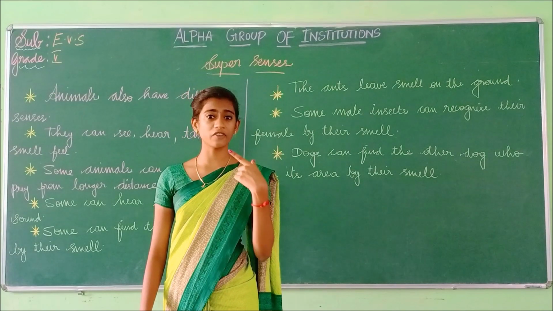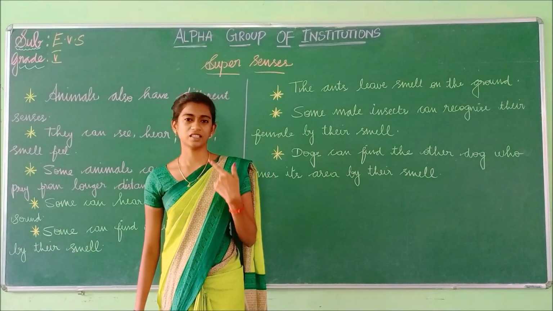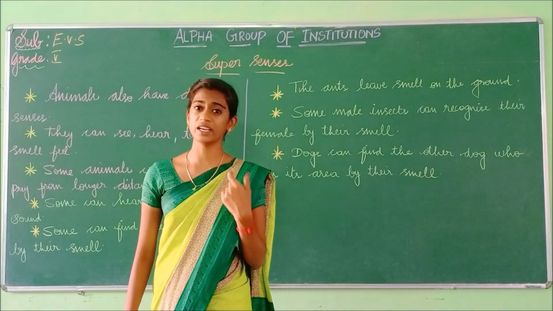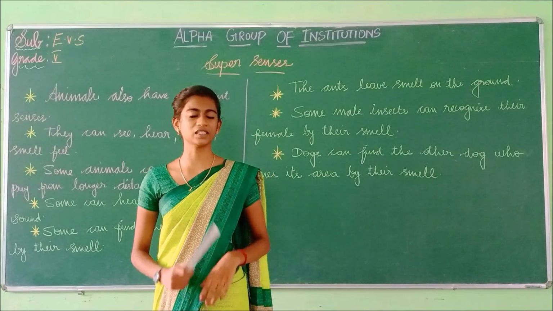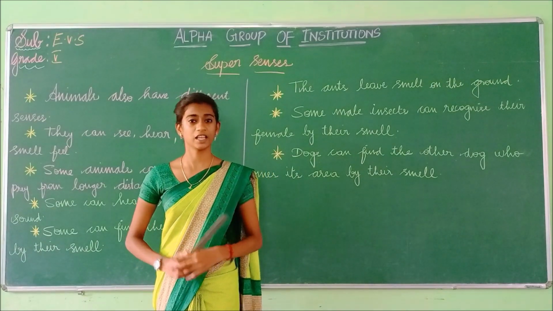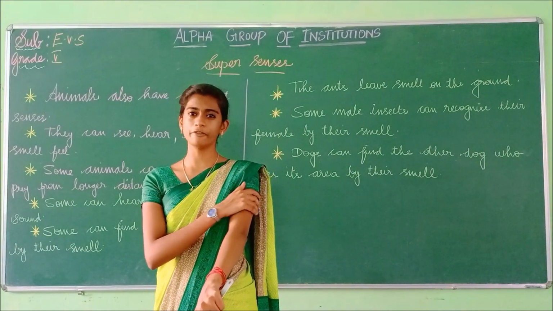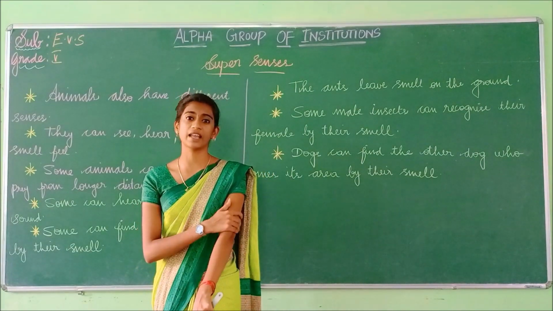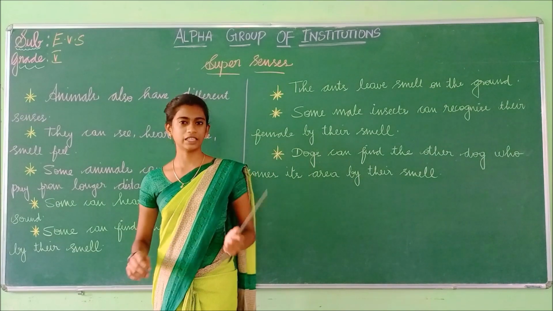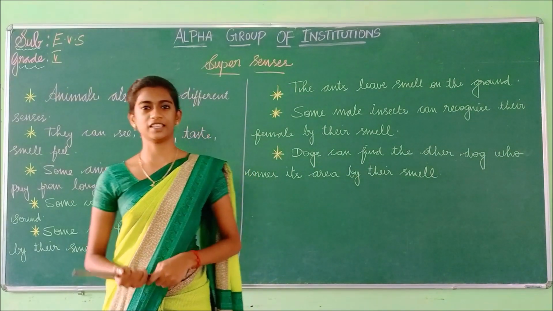And what is the use of a tongue? Our tongue is used to taste the food. And what is the use of our skin? Through the skin, we can feel. So these are all the 5 senses.